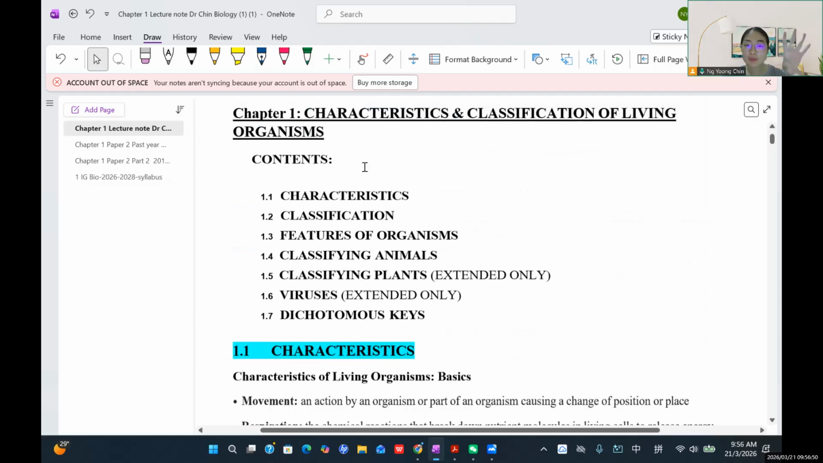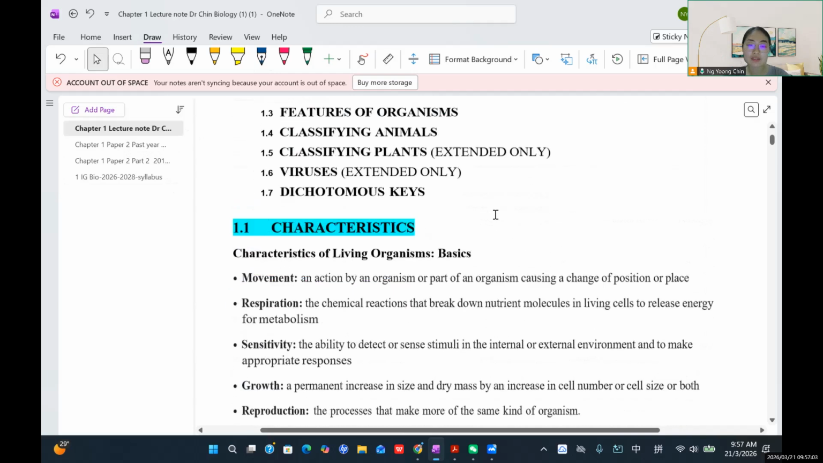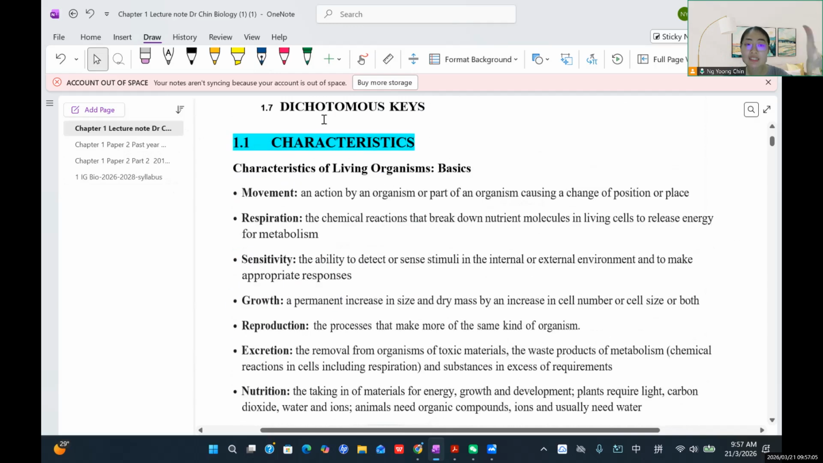In this chapter 1, we are going to learn about what biology really is, and also the characteristics of living organisms. What makes things living organisms is that they have 7 characteristics. You can remember it this way: MRS GREN. This is a mnemonic on how to memorize it.